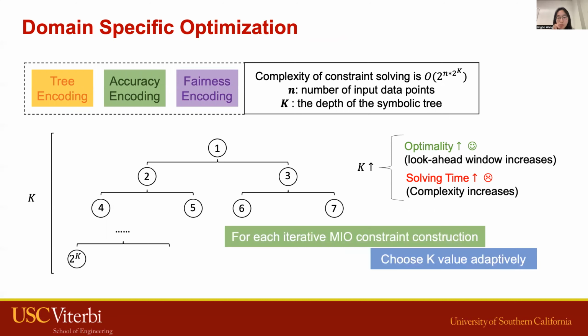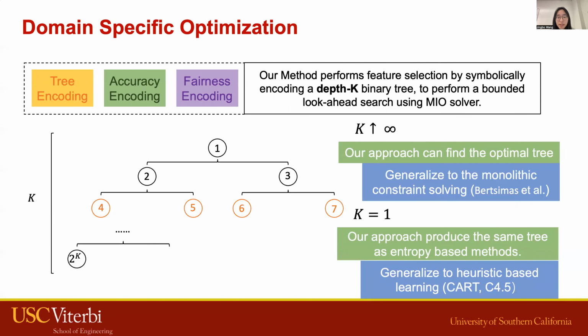Based on this, we propose optimization to choose K's value adaptively. Additionally, we also sample training data on demand for further optimization. Considering two extreme cases, when K is set to a sufficiently large number, our method becomes monolithic constraint solving. In contrast, if we set K's value to 1, it downgrades to the heuristic-based method. The look-ahead search is disabled. In summary, our approach unifies these two techniques.